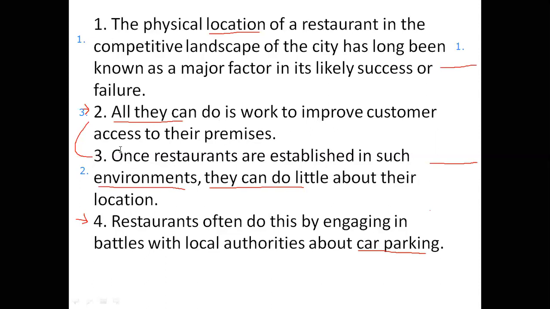Now we have established that, and we have only one sentence left, and we've even made a connection: how can they improve customer access to their premises? By fighting local authorities about car parking so that their customers can get better access to their premises. So that is number 4. So now we have solved the whole paragraph, and our order was 1, 3, 2, 4.